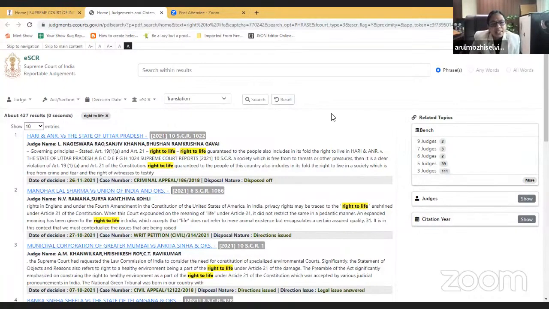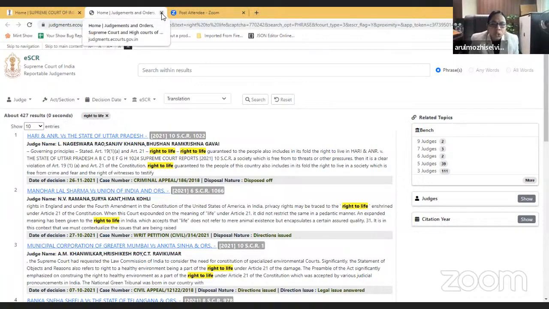Sir, this eSCR is also made available by the Supreme Court of India through its mobile app. And there is one more place, because many in the audience have been asking whether we can get the High Court judgments also. There is a judgment search portal of the e-committee, where eSCR is also made available.